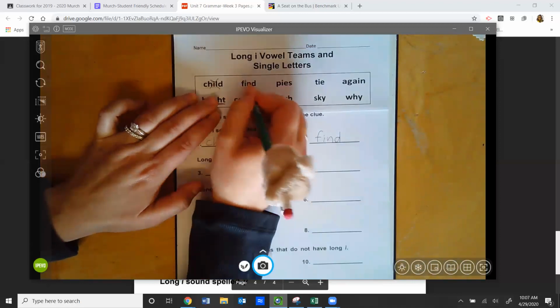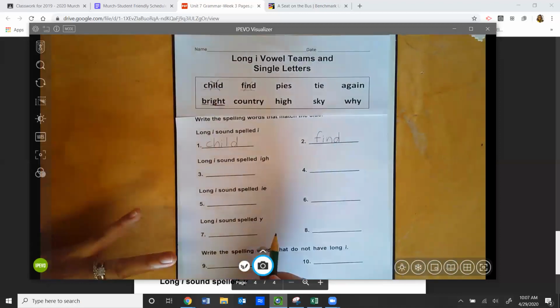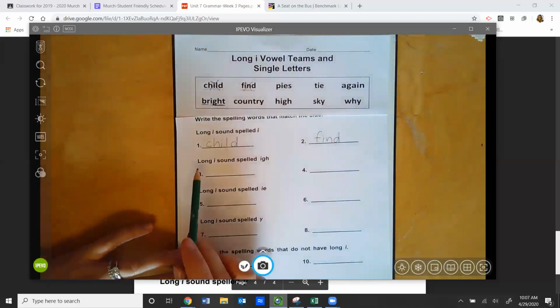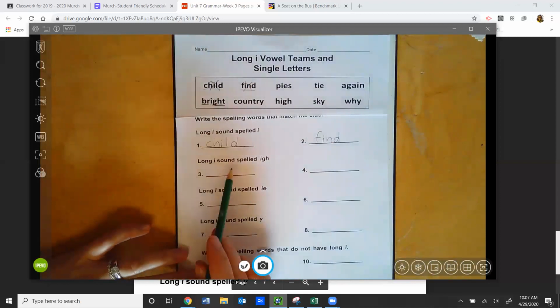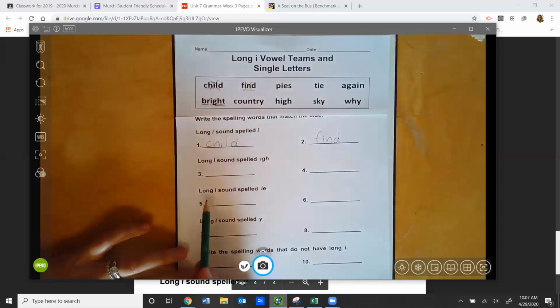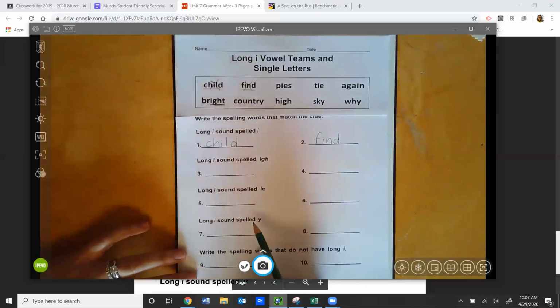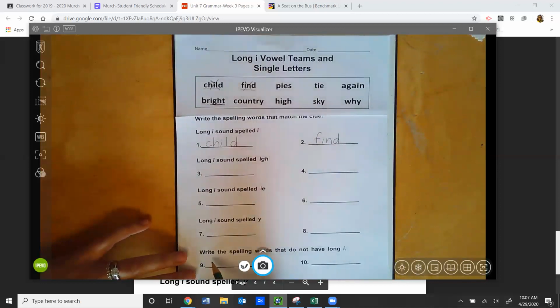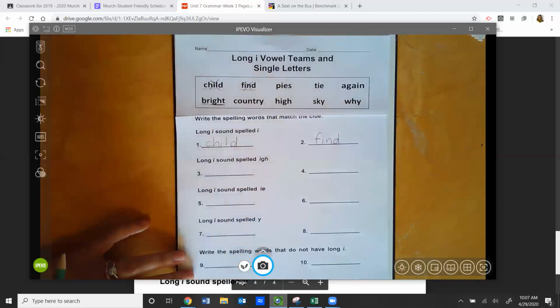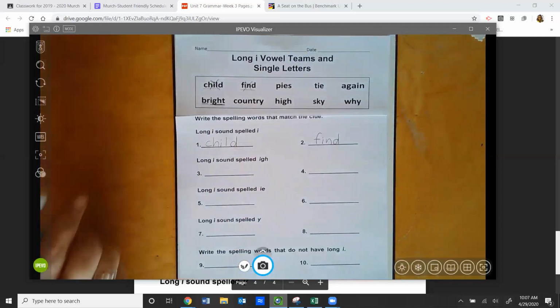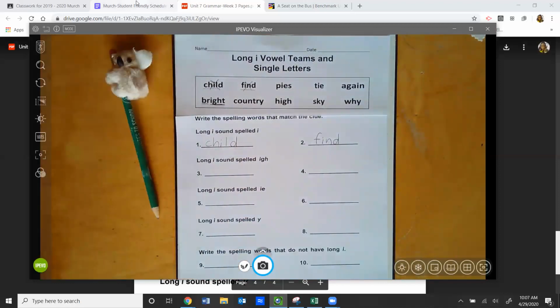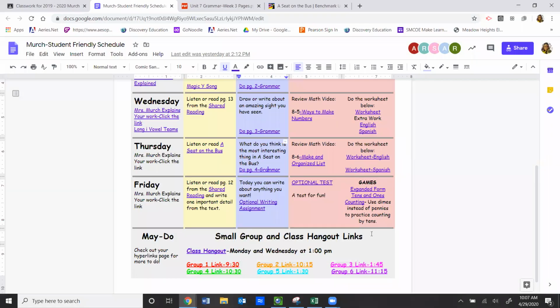Okay. For number 3 and 4, a long I sound that is spelled with an IGH, a long I sound that is spelled with an IE, and a long I sound that is spelled with a Y. And then for the last two, 9 and 10, you're going to write the spelling words that do not have a long I. So I'll let you find those. Okay, let's go back to our assignment schedule.